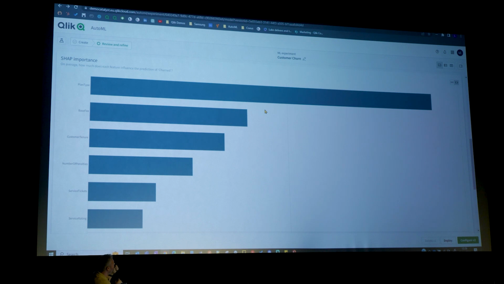And again, then going to SHAP importance, this is now at the customer level. So these are the key features and influences making a customer decide to leave. And right at the very top, it agrees that it's plan type, giving second most importance to base fee, then tenure, then number of penalties. But both agree it's down to the plan type.